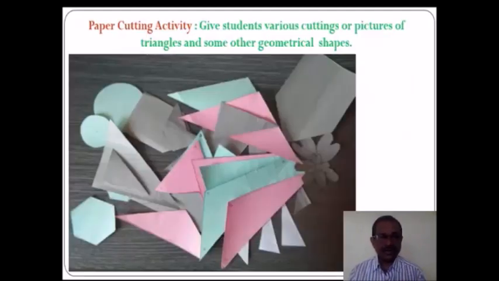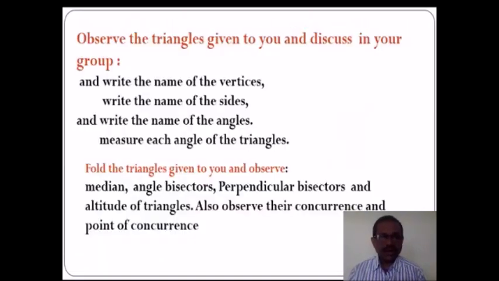Again, the second activity is there: give students various cuttings or pictures of triangle and some other geometrical shapes, and tell them to write the name of the vertices, the sides, and the angles of the triangle, and measure each angle of the triangle and add them and discuss what you have observed, and try to understand which point is called vertex, which is side, what is meant by angle, and after discussing they can reach some conclusion.